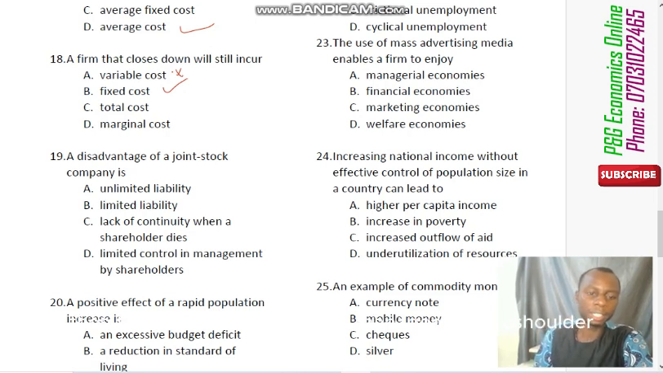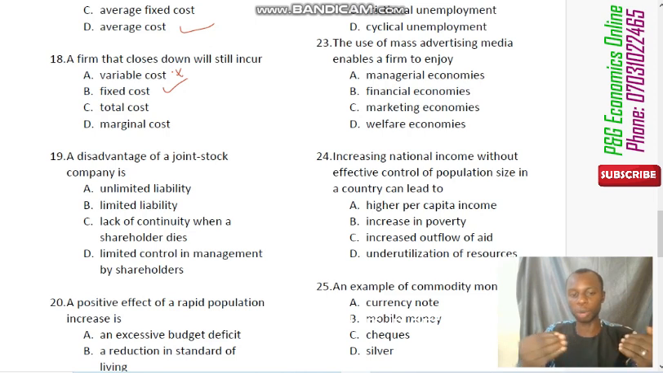Then D says limited control in management by shareholders. That is the answer, because they are PLCs, they are set up by law. There are some stringent laws or rules that must be followed. Those laws have been set by the government before a company can become a PLC. They also restrict the shareholders in doing certain things at times. So that limits their power, and that will be option D.